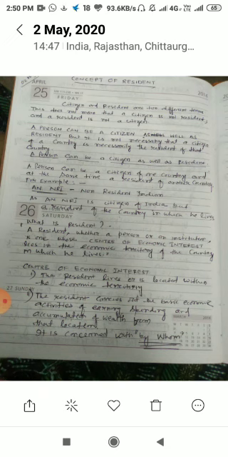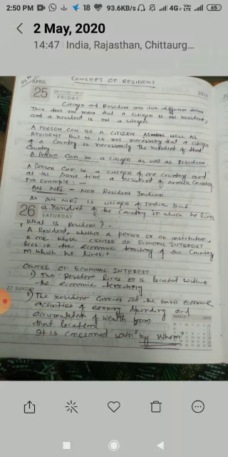We already know the word citizen. Note that citizen and resident are two different terms. That does not mean that a citizen is not a resident and a resident is not a citizen. A person can be a citizen as well as a resident, but it is not necessary that a citizen of a country is necessarily the resident of that country.